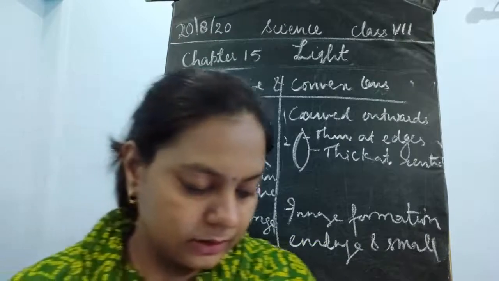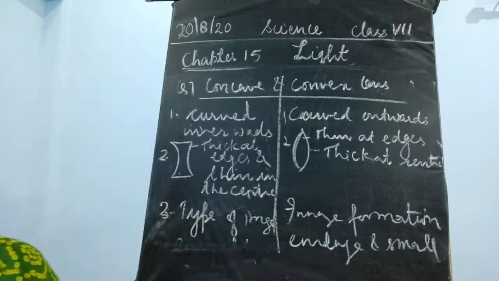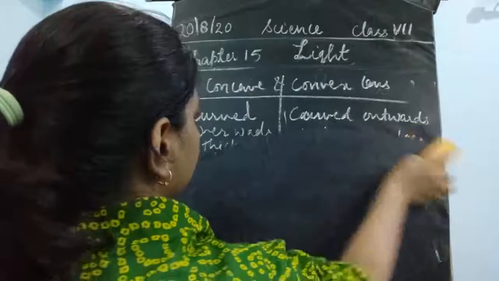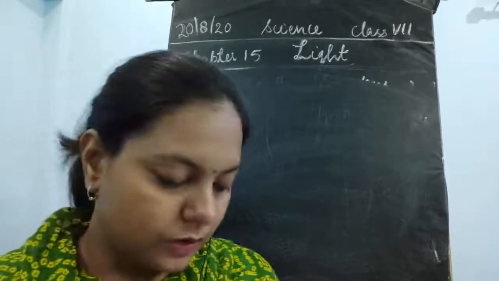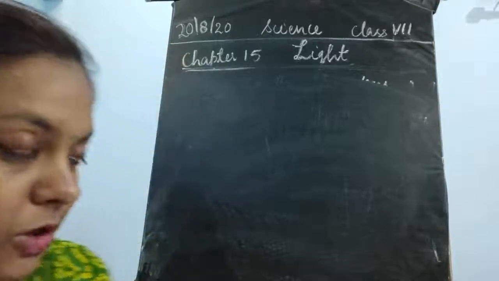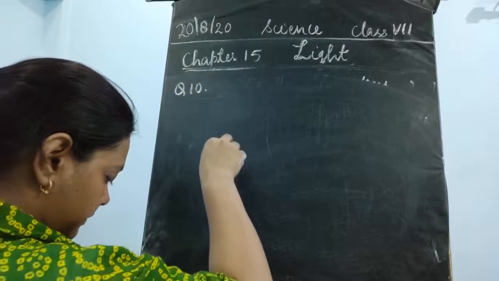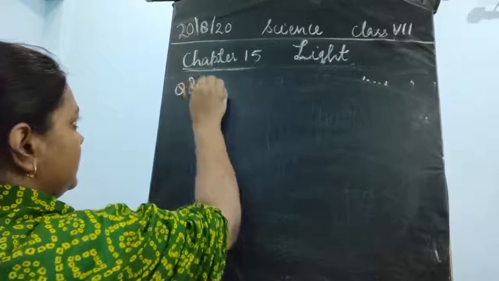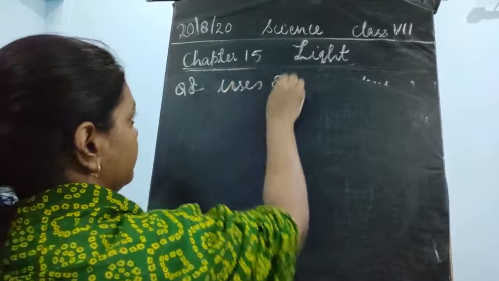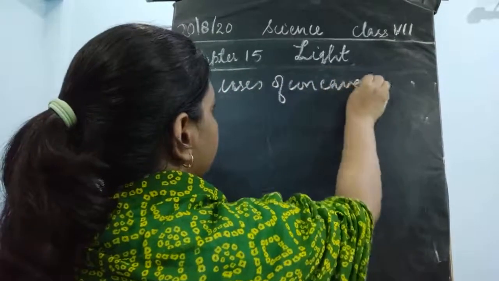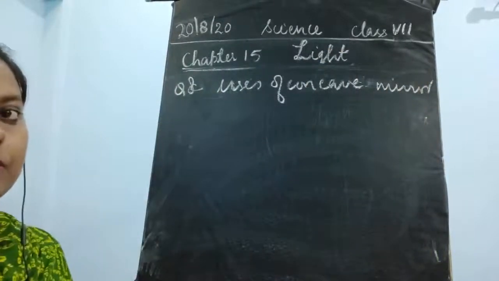The next part is question number 8. Give one use of concave and convex mirror. We have already discussed the uses, so you could go back to that video and see the uses of the concave and convex mirror. I'm so sorry, this is question number 8. So give one use of concave mirror, and similarly you would write the use of convex mirror.